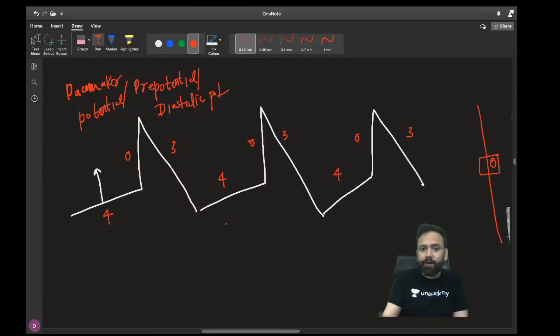Now, as you know already, this is because of three types of things. Number one, there is influx of which ion?